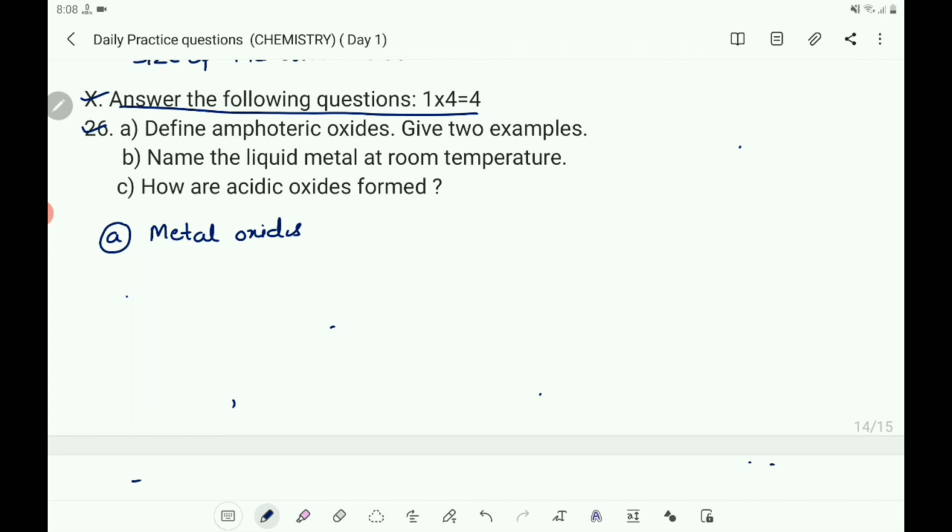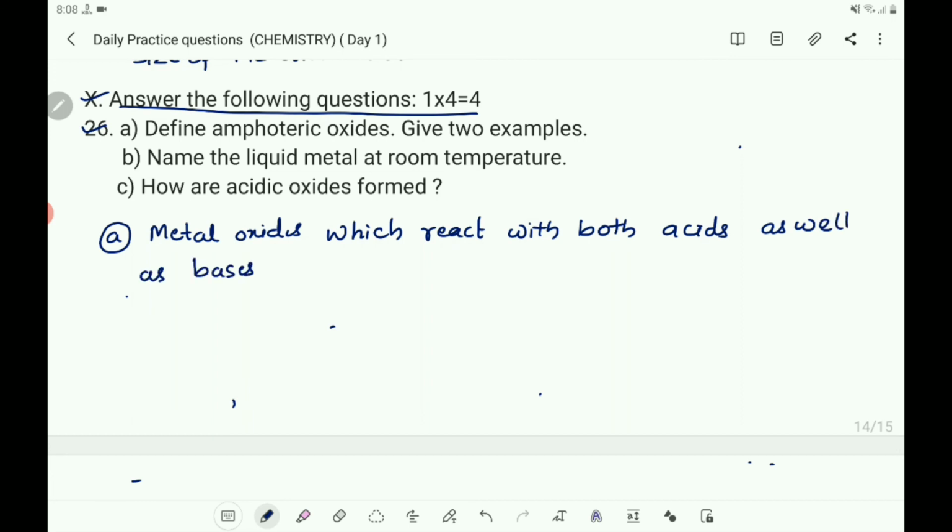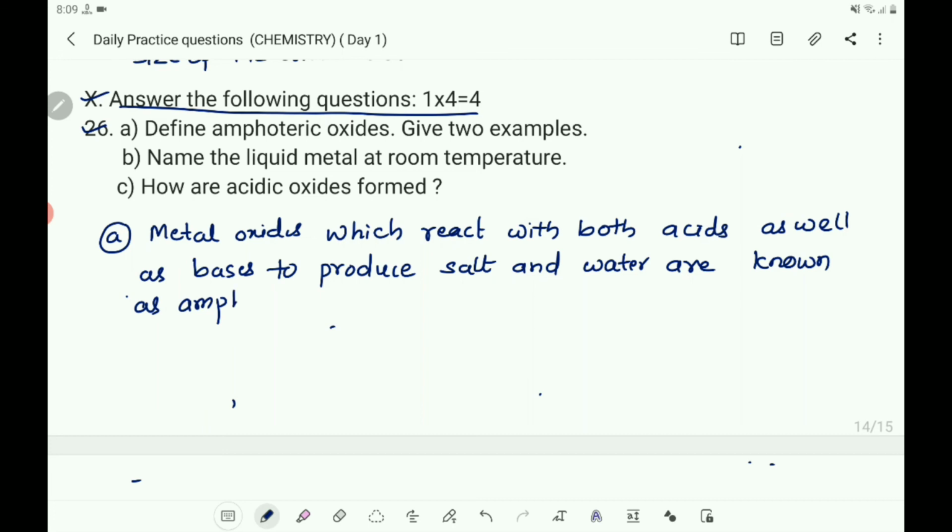Metal oxides which react with both acids as well as bases to produce salt and water are known as amphoteric oxides.